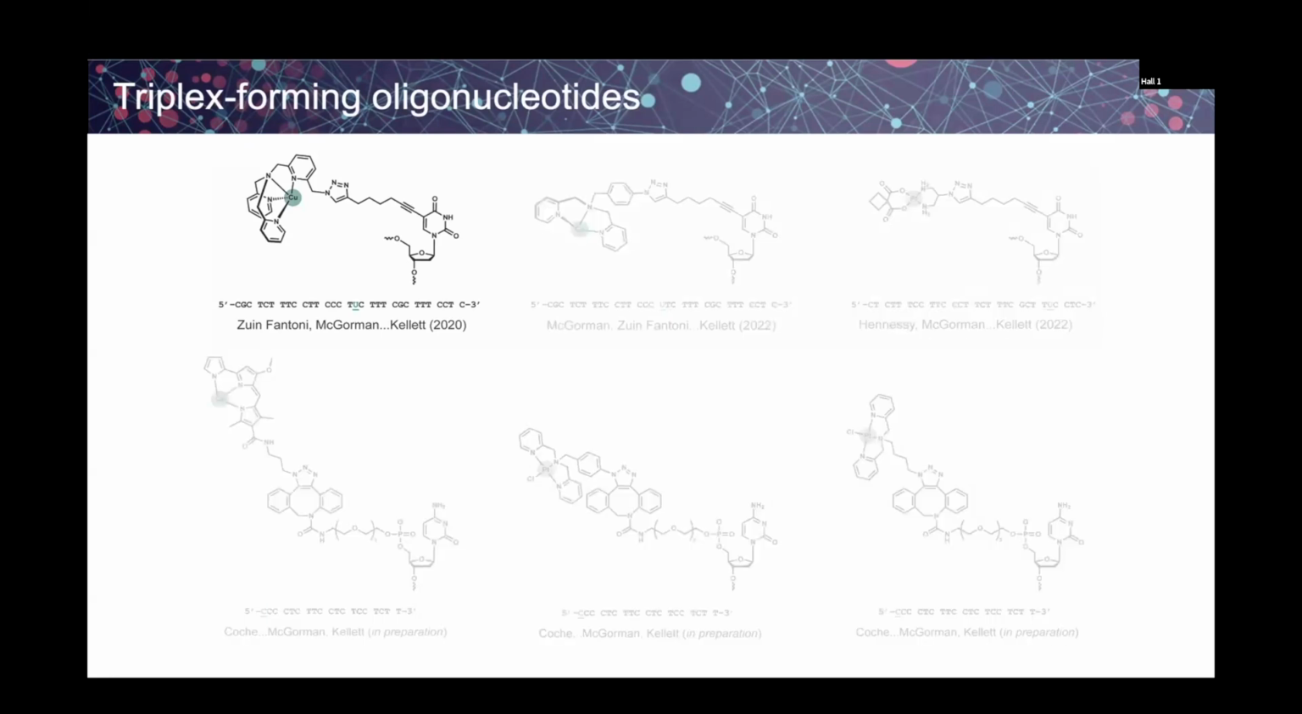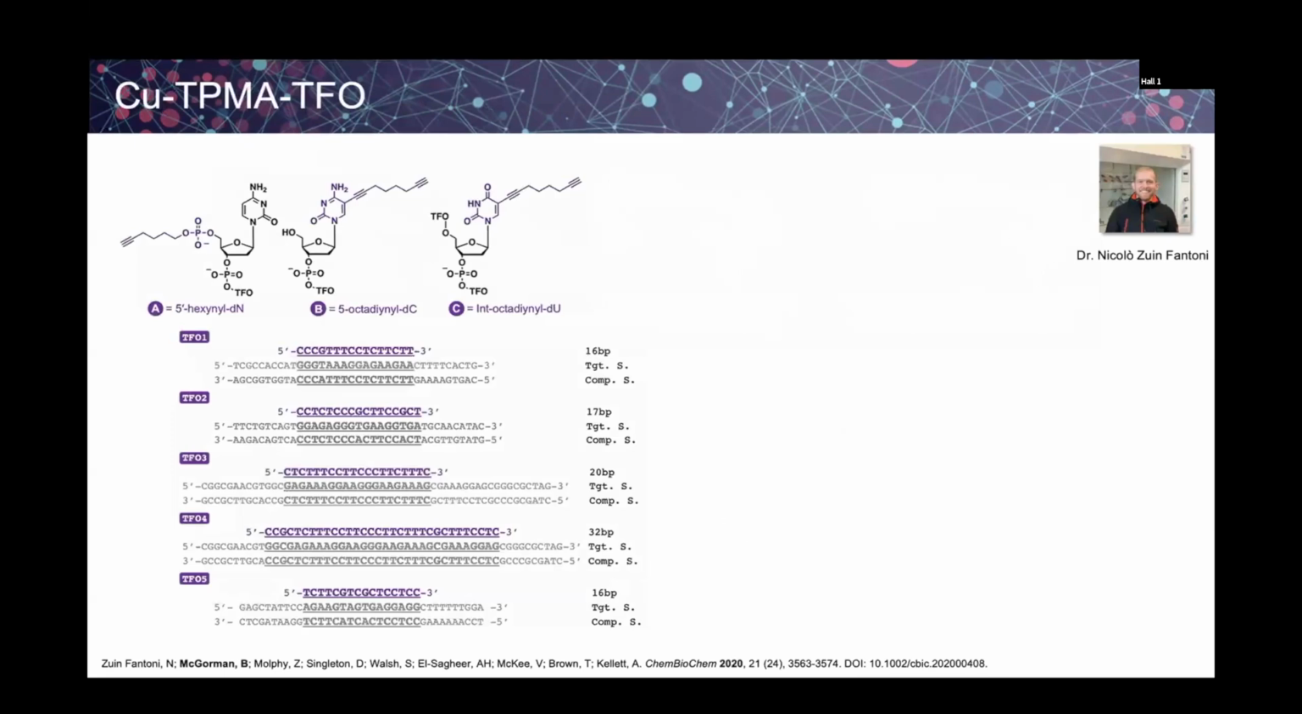So first, I'm going to start with the copper caging system, TPMA. This work was done in collaboration with Niccolo Fantoni, who was a PhD student in the group at the same time as I was, and he synthesized a range of different TFOs that are all different lengths. They also have different alkyne modifications, so on the phosphate, 5' end, and internally modified alkyne groups.